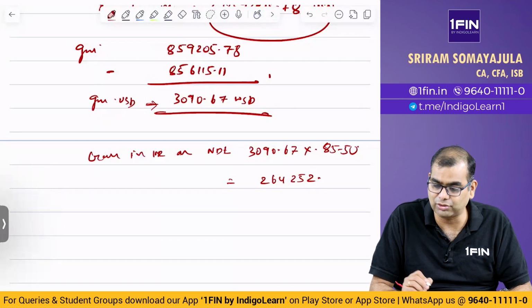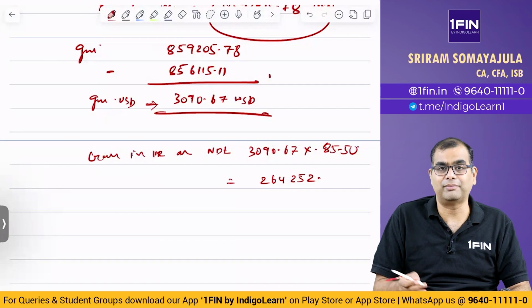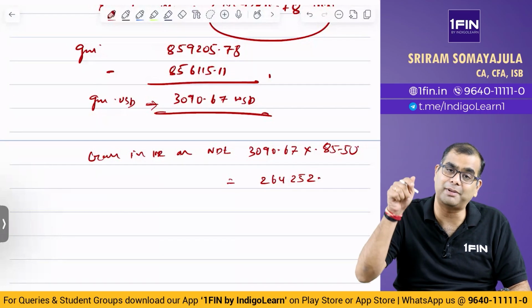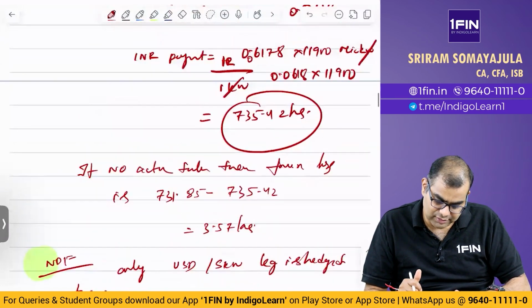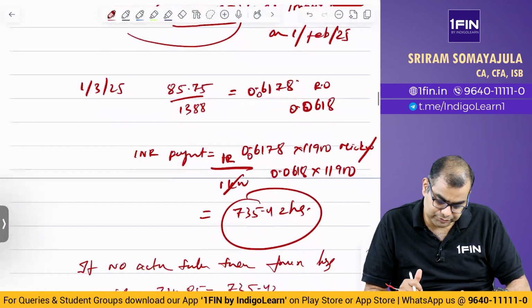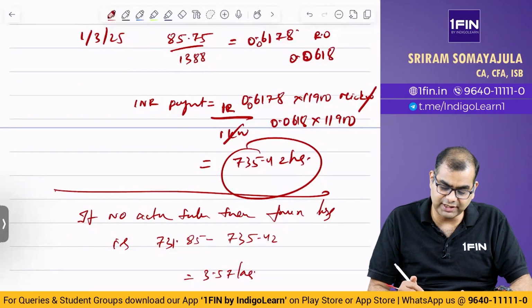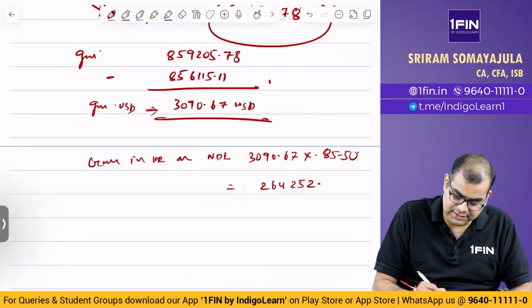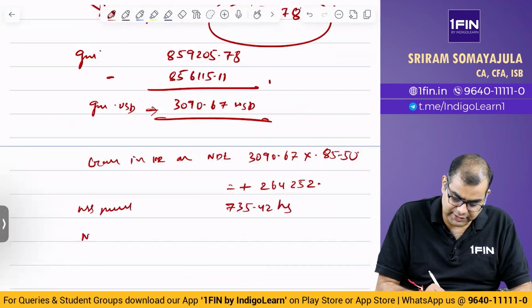264252. Okay. Then on that day, I have got the NDF gain, but I have to still make the payment. At what rate will I make the payment? I will make the payment at the spot. What is the spot? We have already computed in the previous case. At spot rate, the payment is 735.42 lakhs. So net payment: